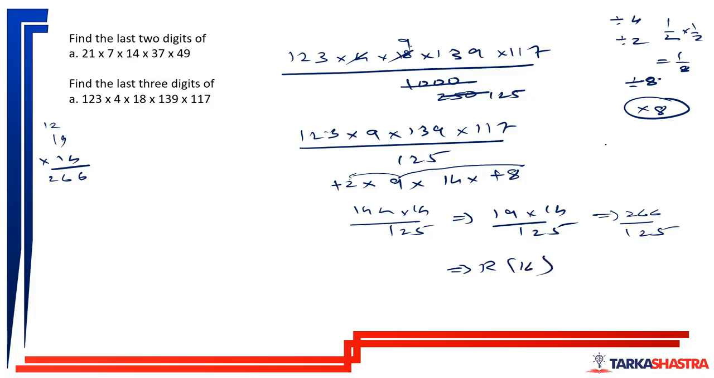But if you remember, we had reduced it by 8. Now we'll have to multiply by 8 to get the actual remainder. So the actual remainder will be 16 into 8, that is 128. Actual remainder will be 128. So the last 3 digits will be 128.